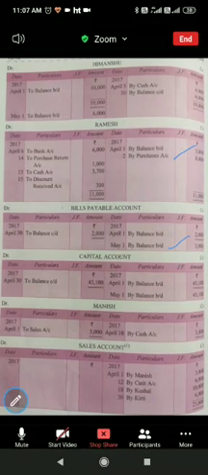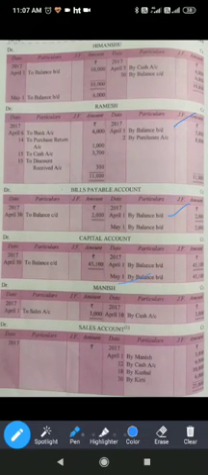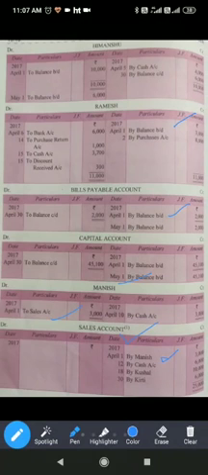After this, when we have done all this, now we will post all the journal entries we have done to the related accounts. So if we see, the first one was Manish to sales. We will make one Manish account and one sales account. In Manish account, on the debit side, you will write to sales account 3,000, and in sales account you will write by Manish rupees 3,000. Is it okay?